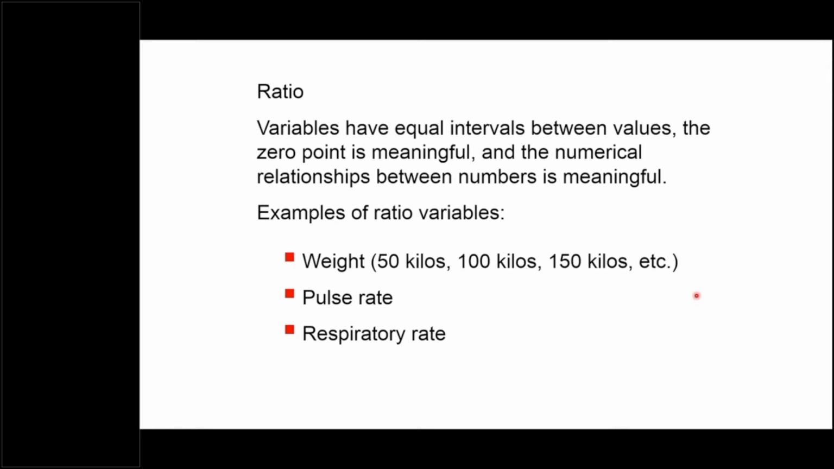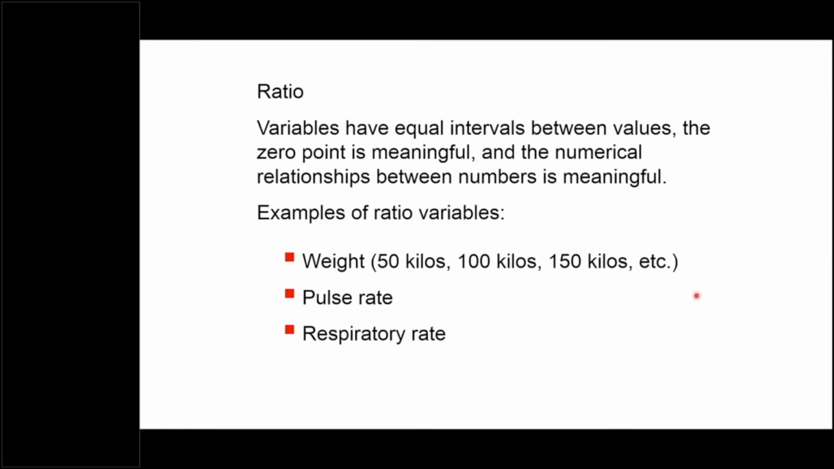Now we know that 100 kilo is double than 50 kilo, 200 kilo is double than 100 kilo. The difference between 10 and 15 kilo is the same as the difference between 15 and 20 kilo. Or the difference between 10 and 20 kg is the same as the difference between 20 and 30 kg, right? And it has a 0 point also. At the 0 point, 0 means not having that variable, right? So when we say 0 pulse rate, this pulse rate cannot be measured. 0 pulse rate, actually 0, right?